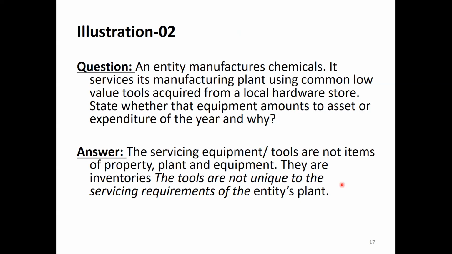The entity produces chemicals, some oil, some agricultural chemicals. It services its manufacturing plant using common low value tools acquired from the local hardware store, screwdrivers or other sorts of servicing equipment, oil, grease, like that. State whether that equipment amounts to assets or expenditure for the year. Small items, grease-like things.